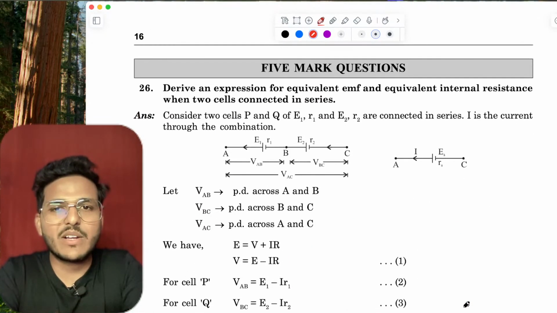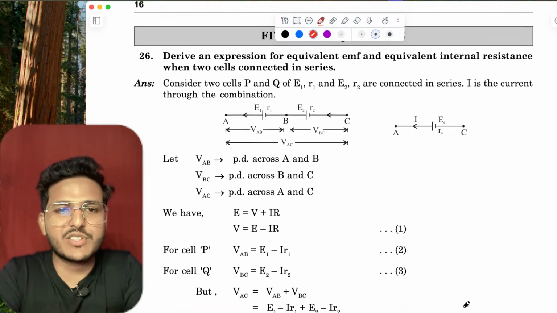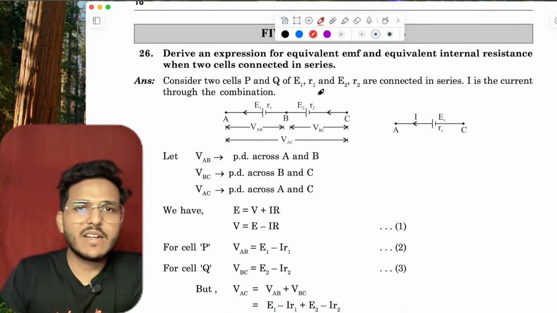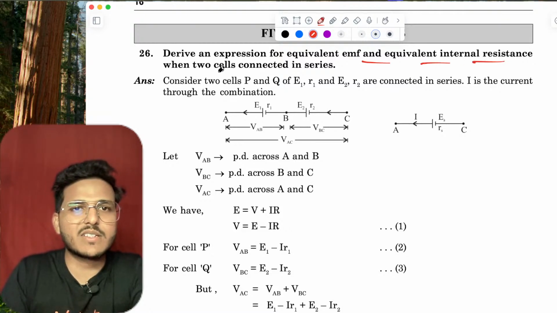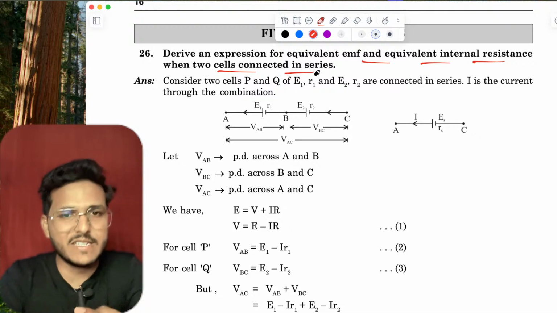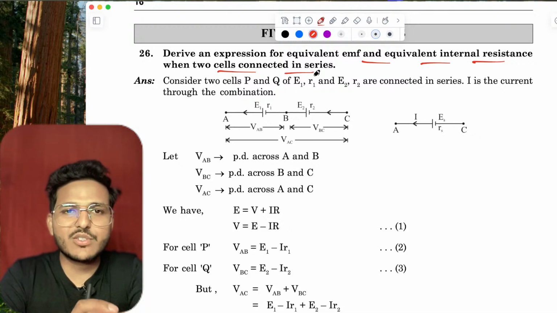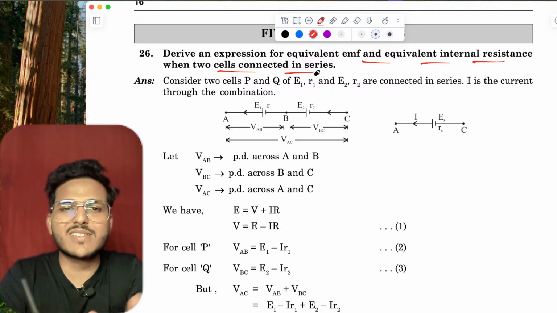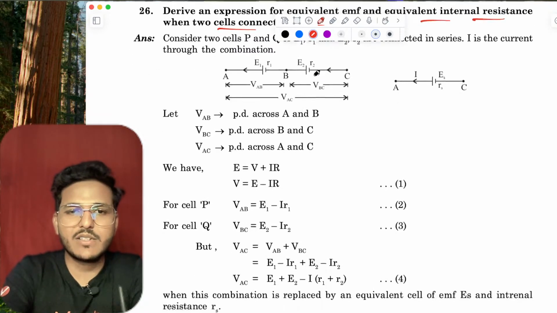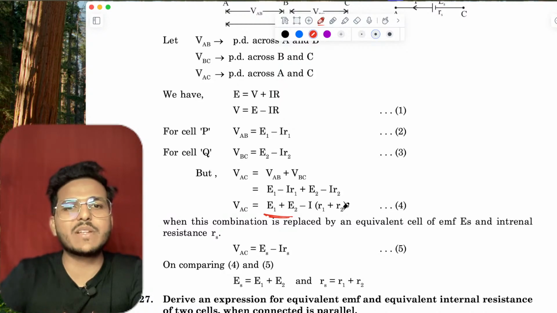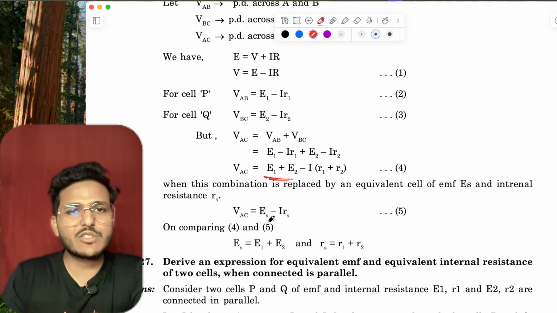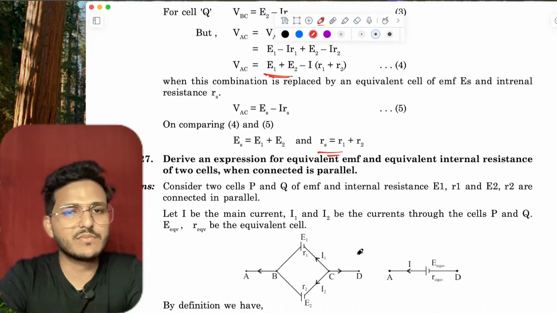Now come to the 5 marker question. Derive the expression for equivalent EMF and equivalent internal resistance of two cells connected in series. If you connect two cells in series, then the potentials also add up. E1 plus E2 minus I(R1 plus R2). V equals E minus IR, just keep it, R equals R1 plus R2.